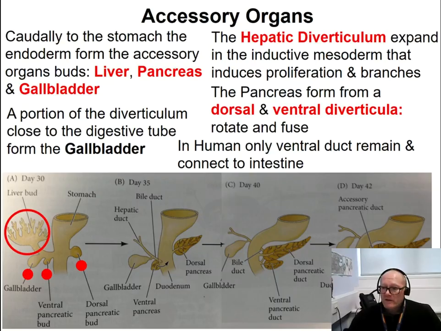In other animals, like us, only one of these two tubes persists, or if you want, the two tubes fuse together to become a single tube that connects the pancreas to the digestive system. However, in dogs, for example, two of these tubes persist. Some animals develop doing one thing, some animals develop doing another thing.